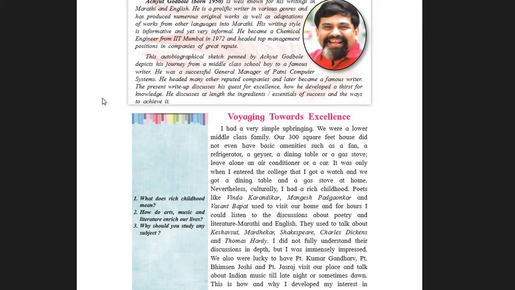I had a very simple upbringing. We were a lower middle class family. Here, in the first line, the writer, Sir Achyut Godbole, is giving his introduction to us. I had a very simple upbringing. We were a lower middle class family.